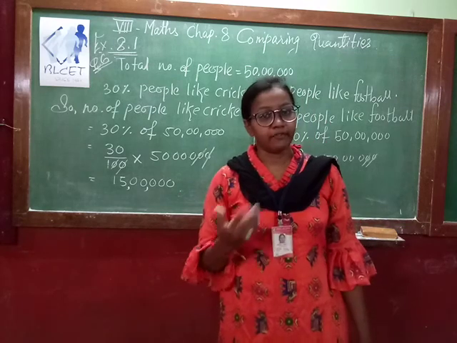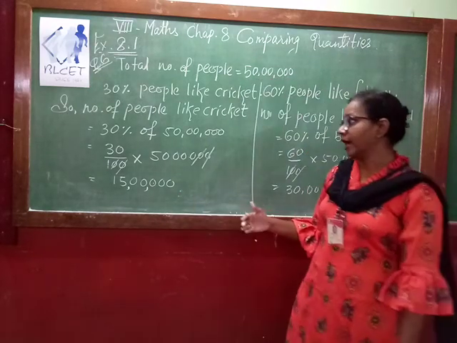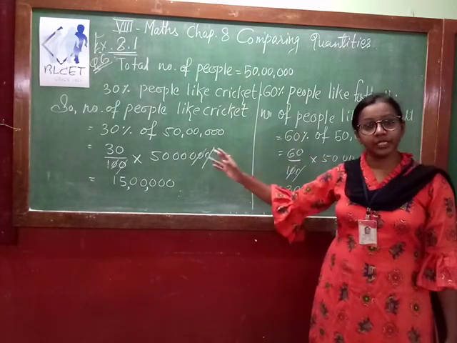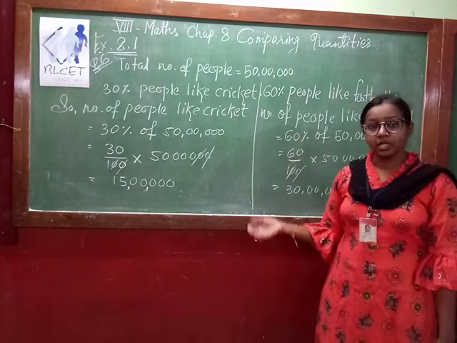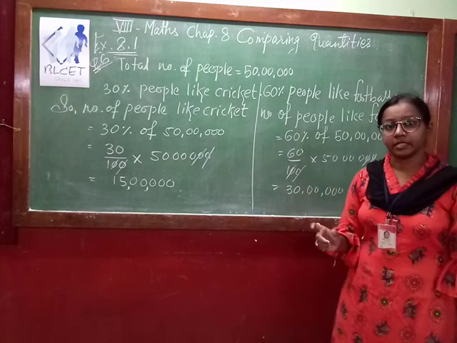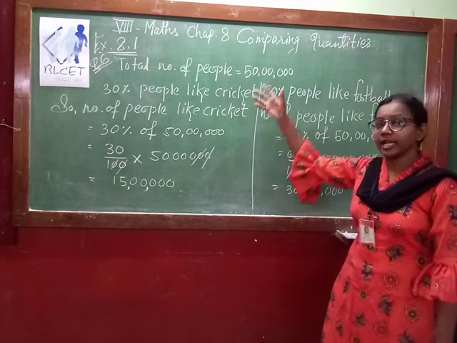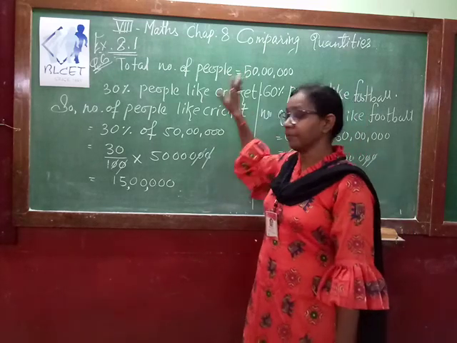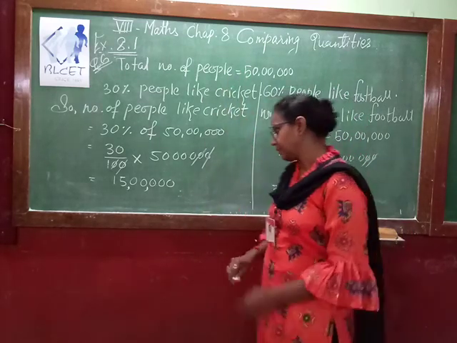Last part I have left for you. I have explained how to find it. 30% is given, 60% is given. Do the total. So 90% is already done. So how many people remaining? 10%. 10% of 50 lakh is what? 5 lakh. Orally also you can calculate: 5 lakh people like the other games.